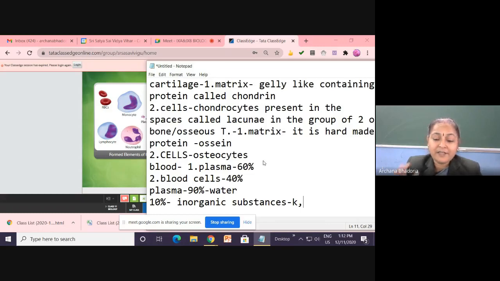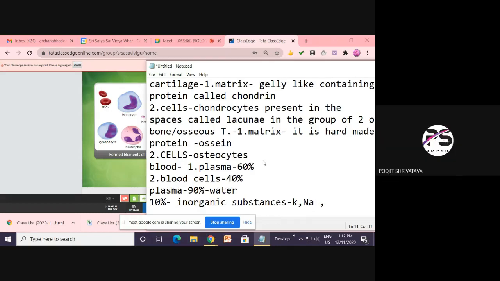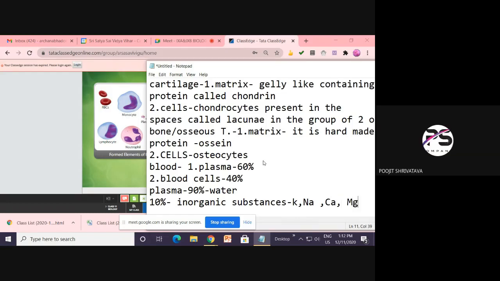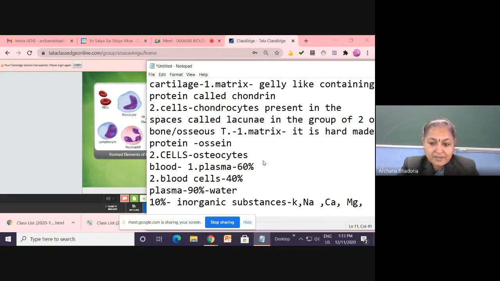Write it. Everyone write down. Use the symbols: sodium, potassium, calcium, magnesium and iron. Then chloride ions are also there, children. वो भी लिख लो, chloride ions.